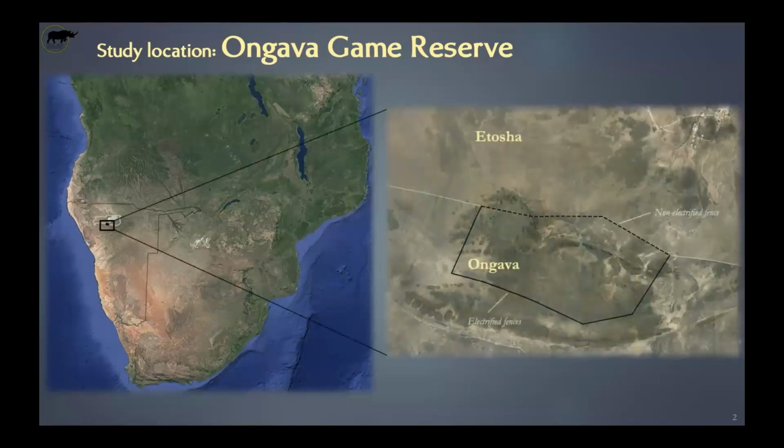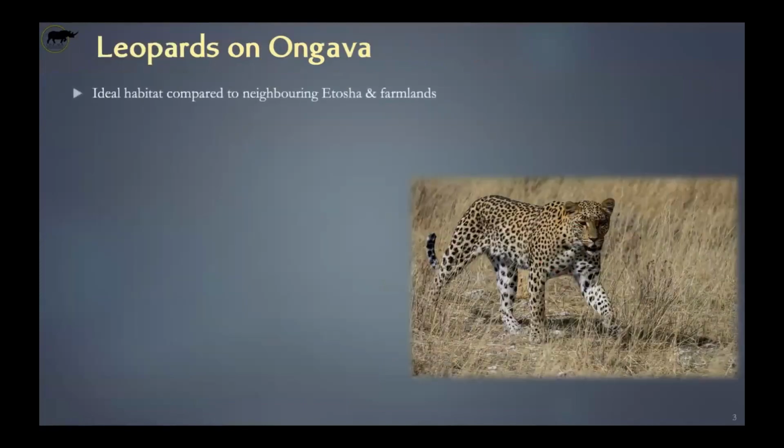So Ongava, I'm gonna skip that. At the time of the study, the northern fence to Etosha was not electrified, if I'm correct. And that's basically characteristic of Ongava compared to Etosha, and the surrounding land is ridges and hills, a lot of relief on Ongava, which basically makes it a great area for leopards, compared to the flat neighboring Etosha and the farmland around.